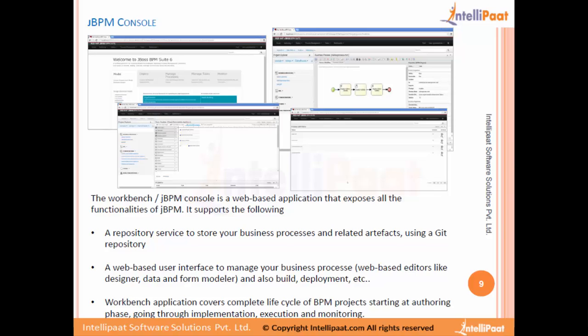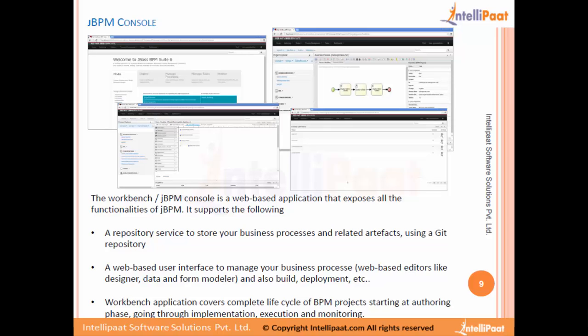This screen here shows some process definitions. This is a list of process definitions that we have, and at this end we have buttons to start the process, abort the process, and all that. These are some of the screens that I have provided. There are various screens that we need to see, and when we complete this whole JBPM session, we would have seen all the screens that are available.